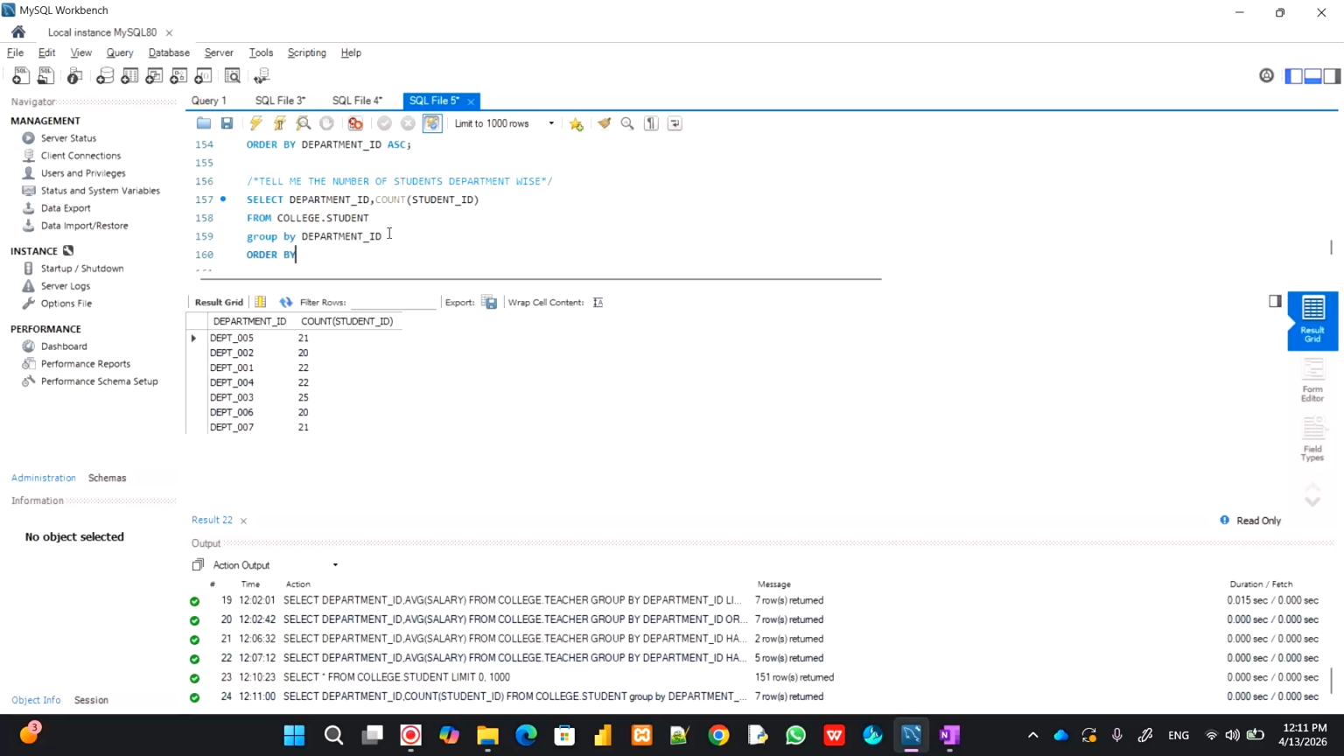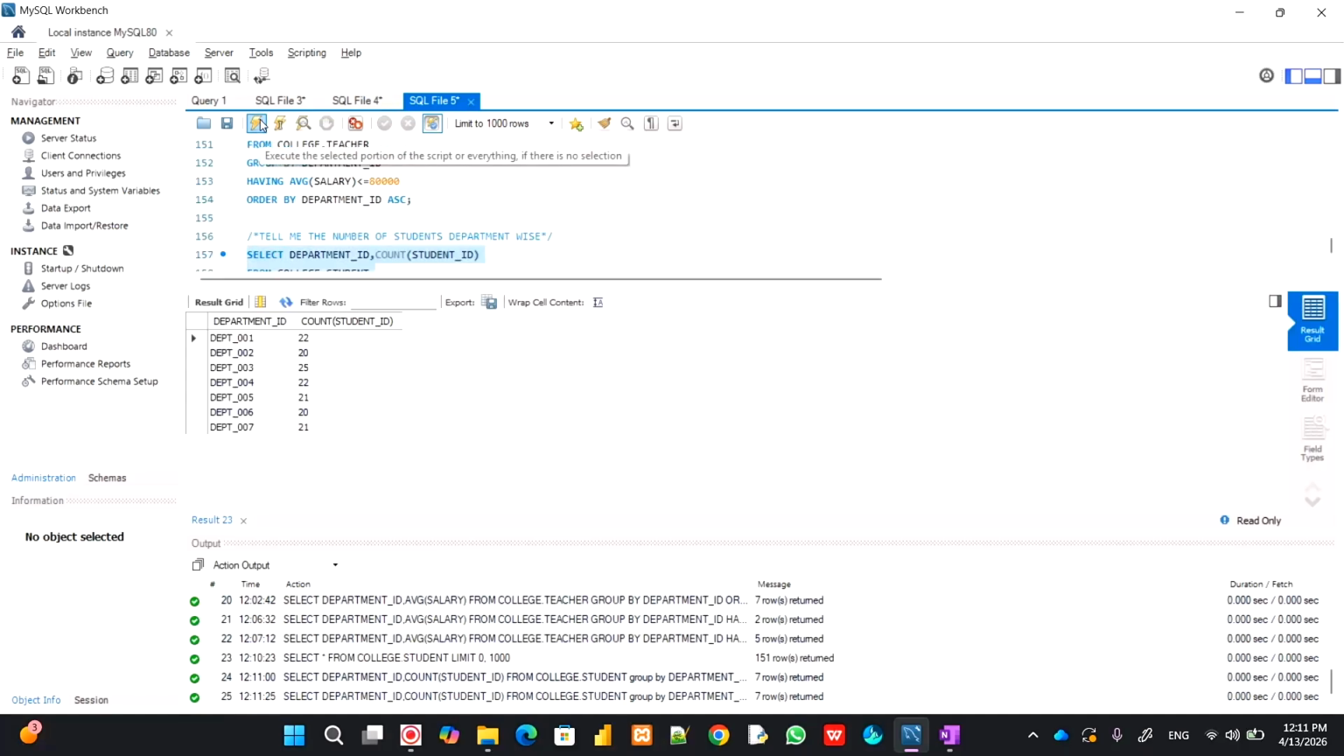So I'll say order by. This is not compulsory, but it is good to have a clean room, isn't it? So department underscore ID. Okay, and then you just run this one and good to go, right? And now suppose you want to know the average age of the students, you can do it, right? Tell me the average age of students department wise.